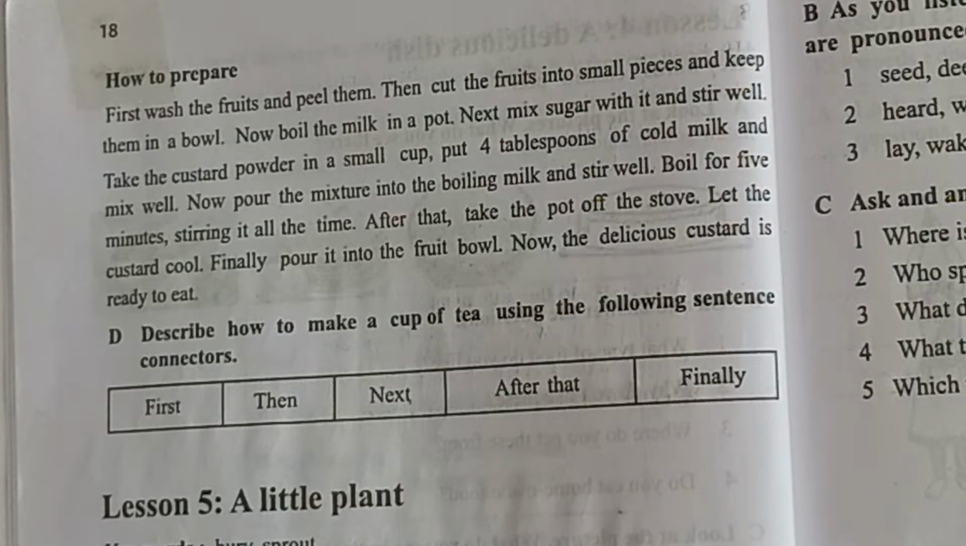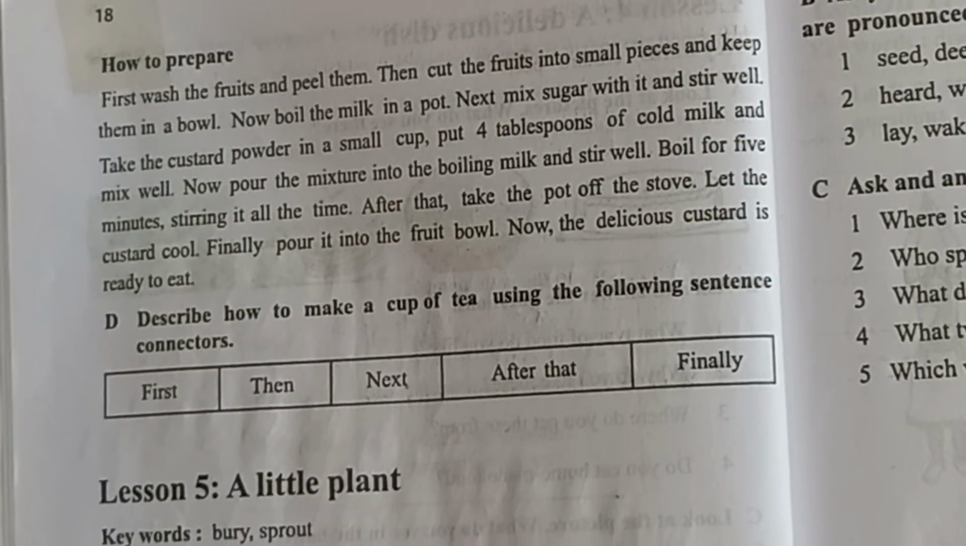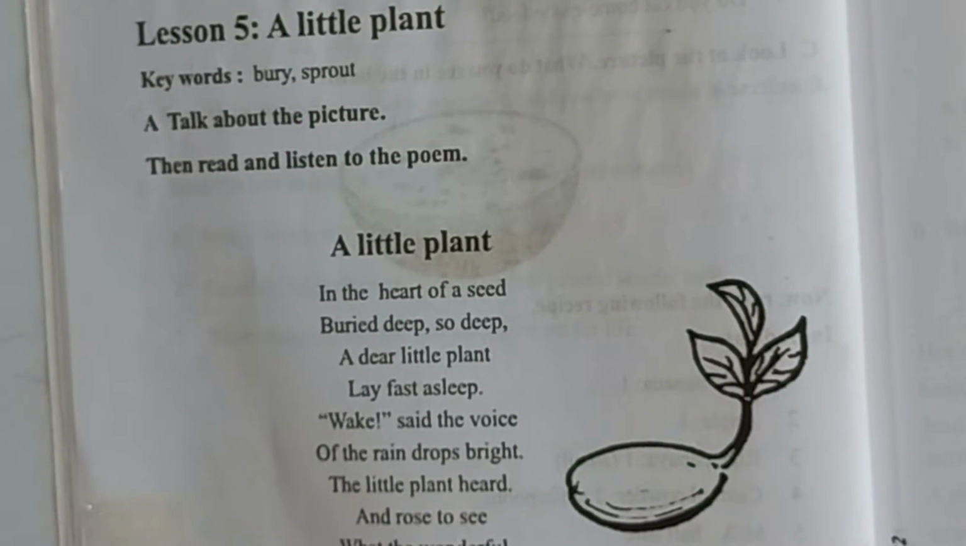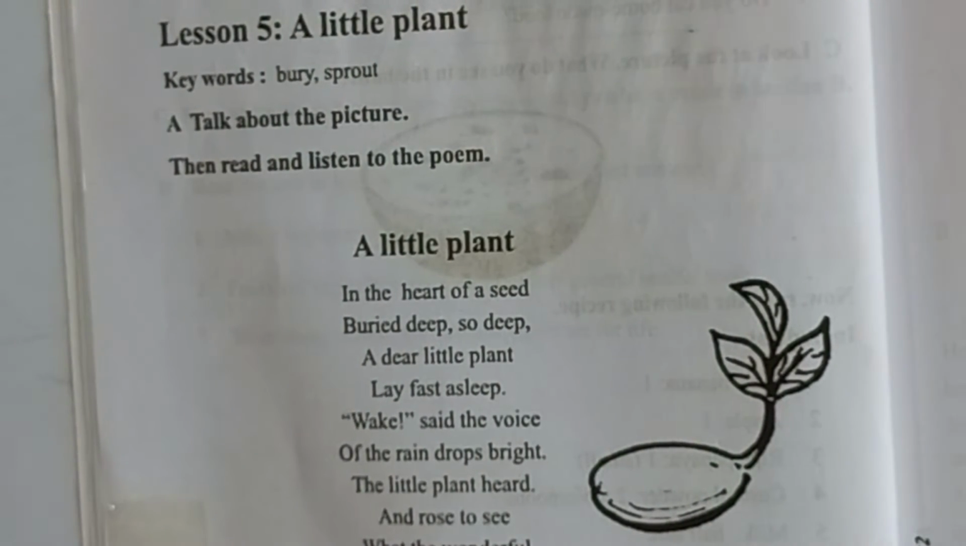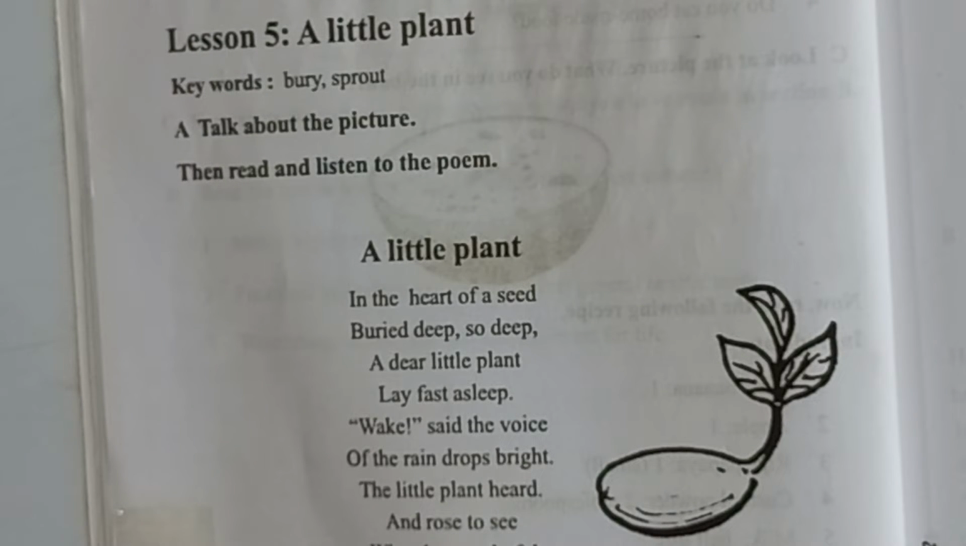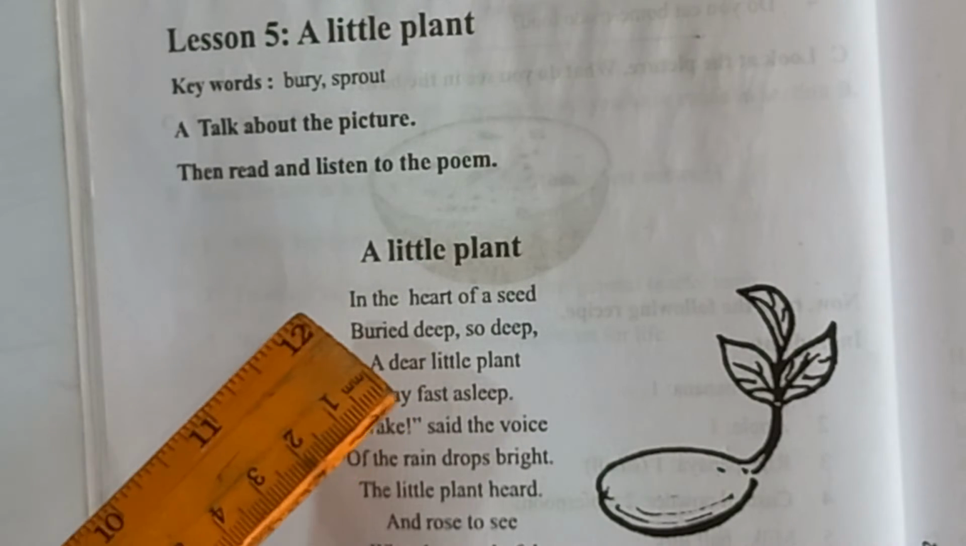Dear students, now let's come to lesson 5, a little plant. In this lesson, here you will get a poem on a little plant, but here it is actually written how a plant grows from seed. Okay? So let's recite the poem.